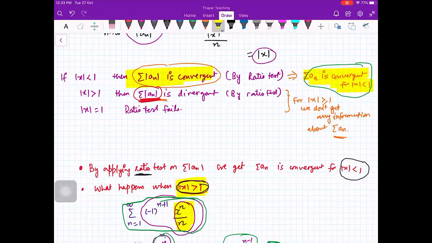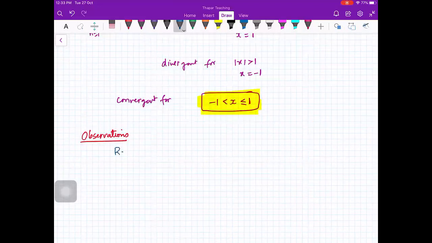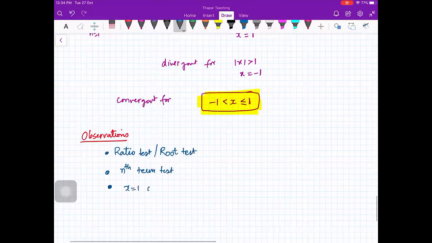So the observation is we need to use the ratio test. Okay, and I'm telling you that sometimes you will use the root test also, and then you need to use the nth term test also, and then we need to use Leibniz test at the boundaries. For example, x is equal to 1 or x is equal to -1. It is not necessary that these will be the boundary points. Okay, so this is just a rough observation. Let us do one more problem.